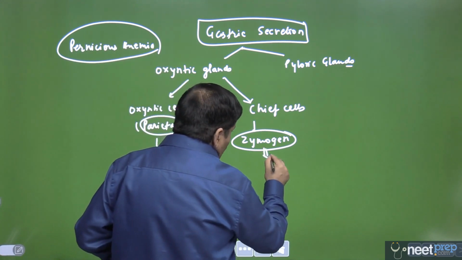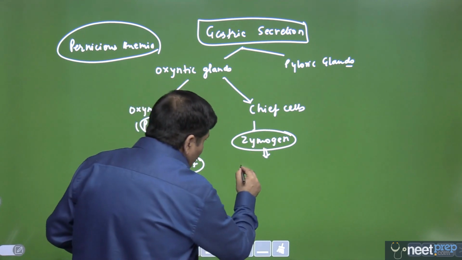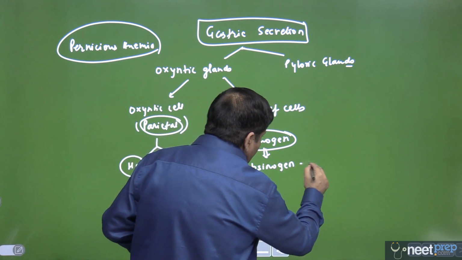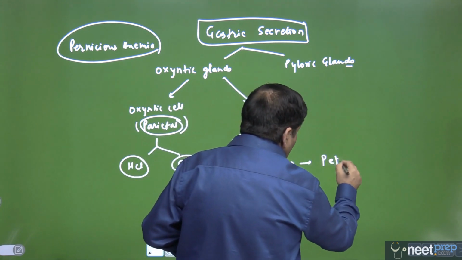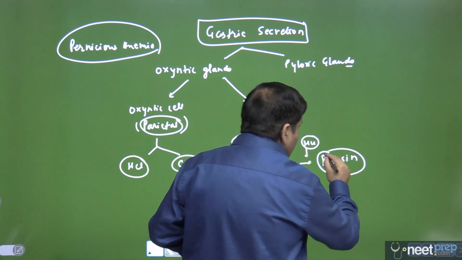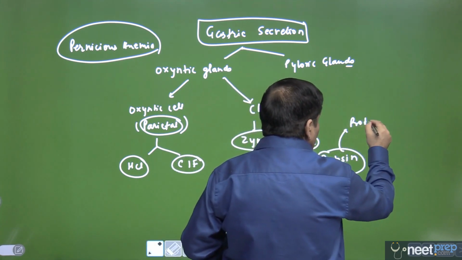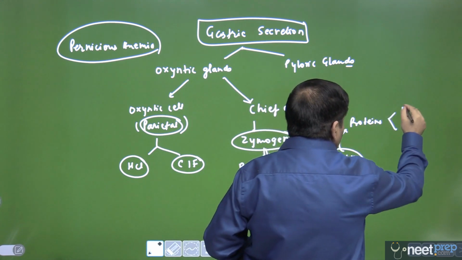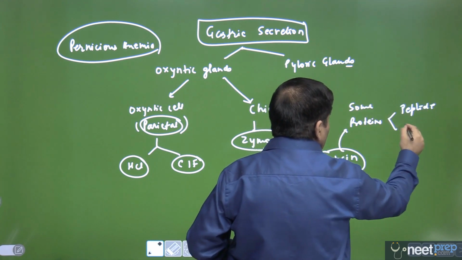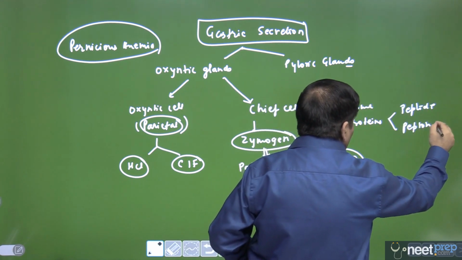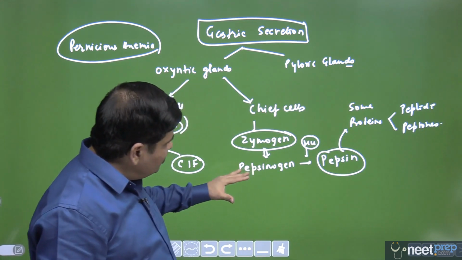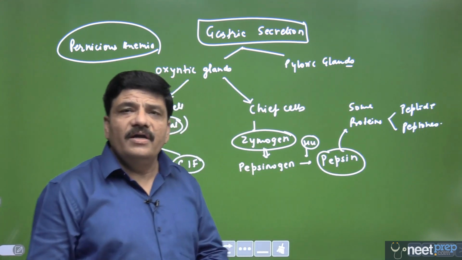Incidentally, the zymogen that is secreted by the chief cell is called pepsinogen, and this pepsinogen, when activated by HCl into its active form, which is called pepsin, is a proteolytic enzyme that acts on proteins and digests some proteins into peptides and peptones. Not all of them. I hope this thing is now absolutely clear. So this is what happens when pepsinogen is activated into pepsin.